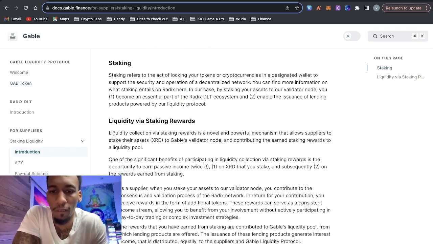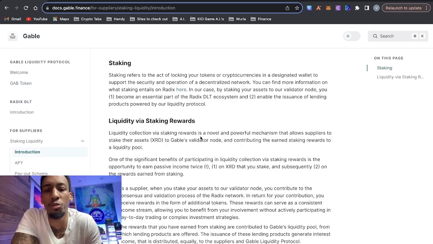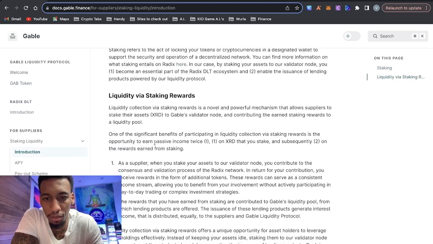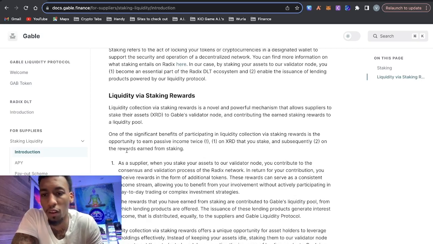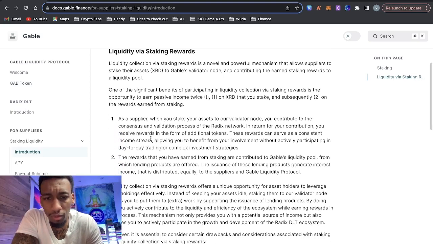So we talk about here, liquidity collection via staking rewards is a novel and powerful mechanism that allows suppliers to stake their assets, Radix, to Gable's validator node and contribute the earned staking rewards to a liquidity pool. One of the significant benefits of participating in liquidity collection via staking rewards is the opportunity to earn passive income twice. One, on the Radix you stake, and subsequently two, on the rewards earned from staking.